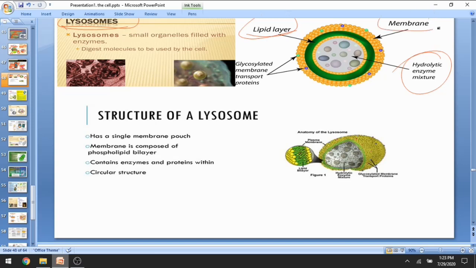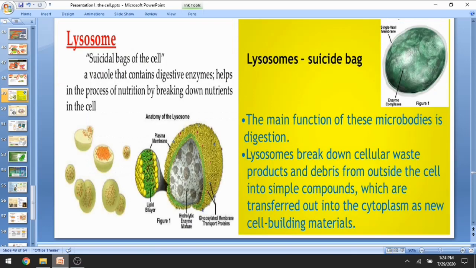Outside the lipid layer there is a membrane, which maintains the shape of the lysosome and the exchange of material within it. And these green and blue dots are glycosylated membrane transport proteins. So the main structure of the lysosome is that it has a single membrane pouch. Their membrane is composed of a phospholipid bilayer, as you can see in this diagram, and they contain enzymes and proteins within, and are of course circular in shape. So the lysosome is famously known as the suicidal bag of the cell.